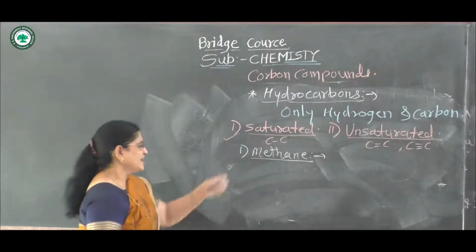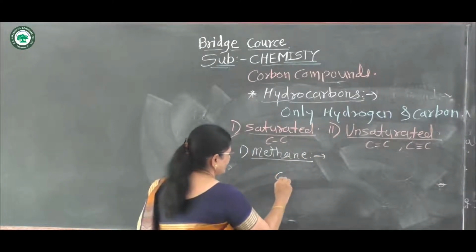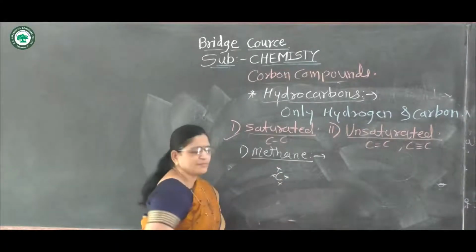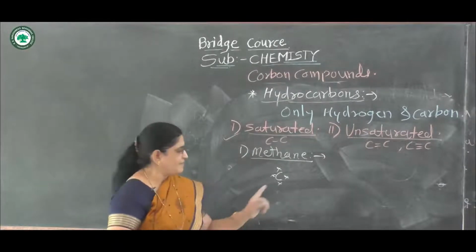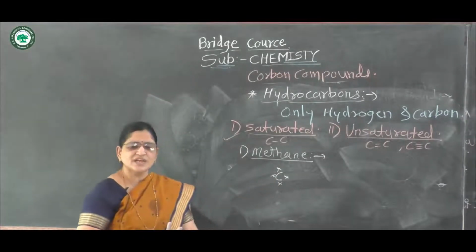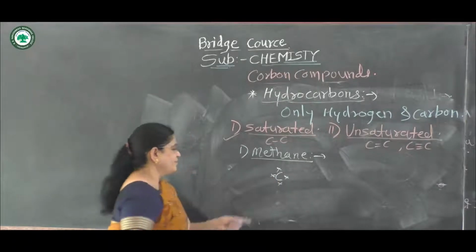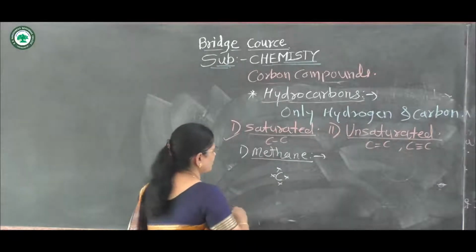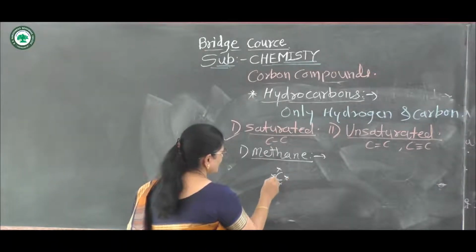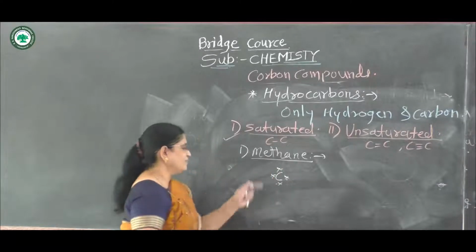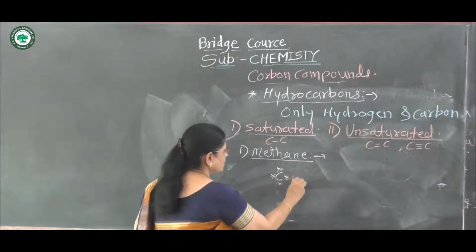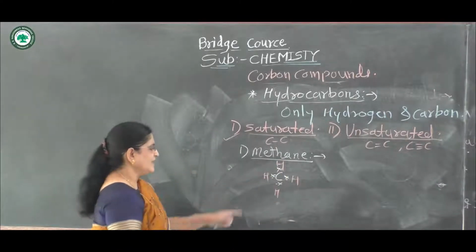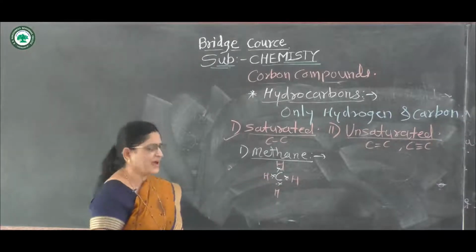The first example of a saturated hydrocarbon is methane. Methane has carbon number 1. This carbon has 4 electrons. We already learned that carbon is tetravalent, having 4 electrons in the outermost orbit, that is, in the valence shell. These 4 electrons form 4 covalent bonds with 4 hydrogen atoms. Carbon has 4 valence electrons and hydrogen has only 1 valence electron.